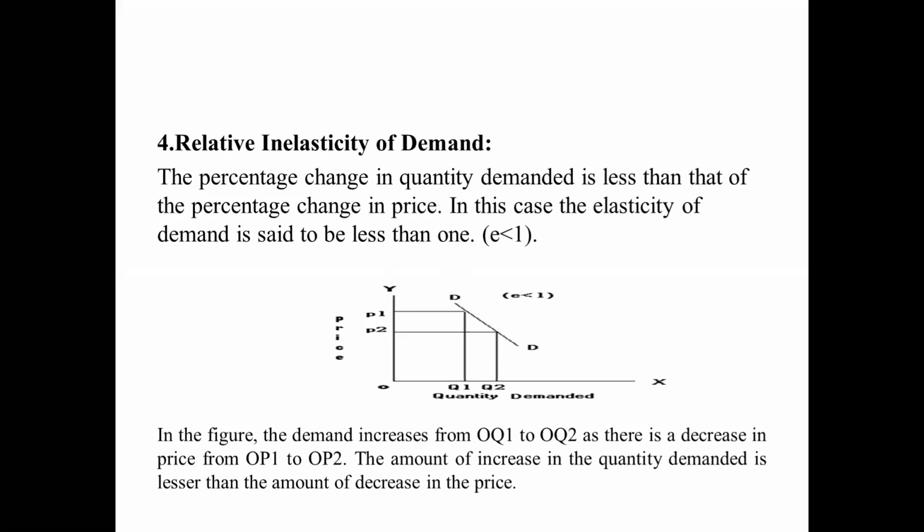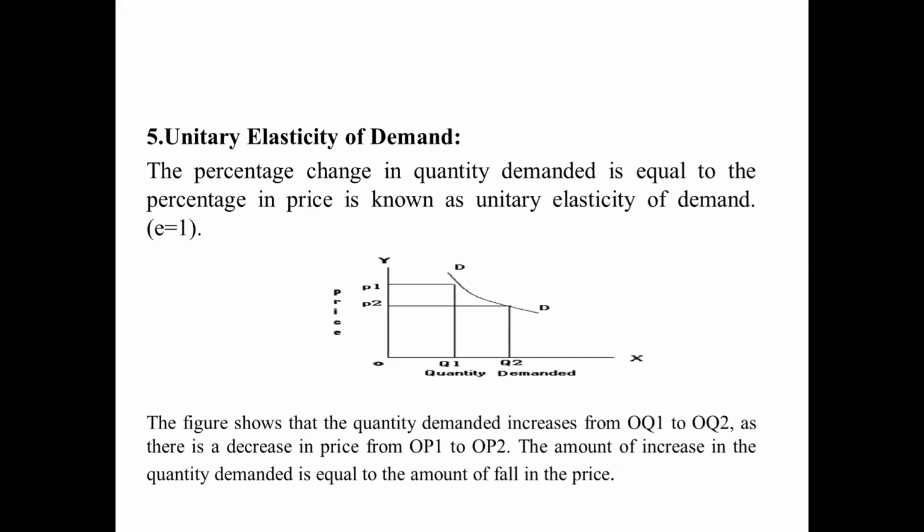Okay, next one is the unitary elasticity of demand. Unitary elasticity of demand is when the variation of the price proportionately changes the quantity of demand. It is represented as E equal to 1. Okay, when the percentage change in quantity demanded is equal to the percentage change in price, it is known as unitary elasticity of demand.